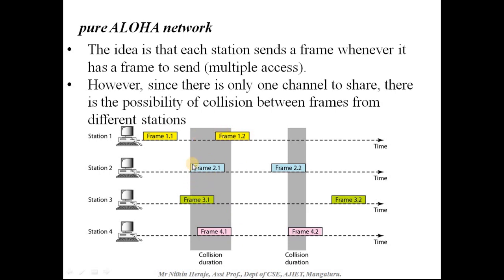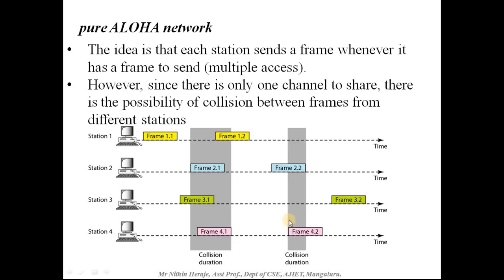So you can see that the collision will start at this point, and the collision will be there till this point. This highlighted part is the collision duration, because during this particular time, the frames are being sent from stations 2, 3, 4 and 1. So there will be a collision.